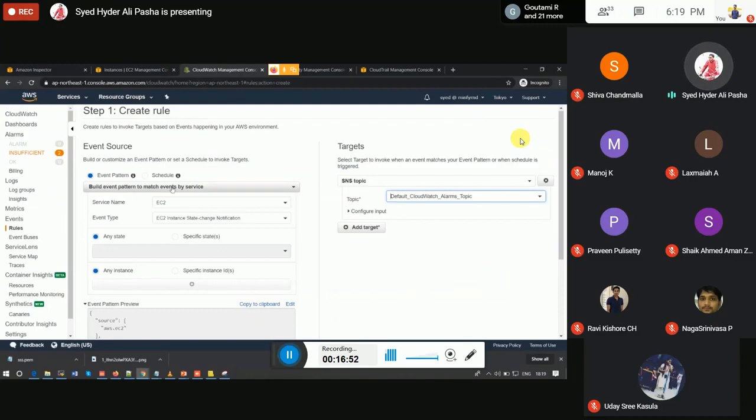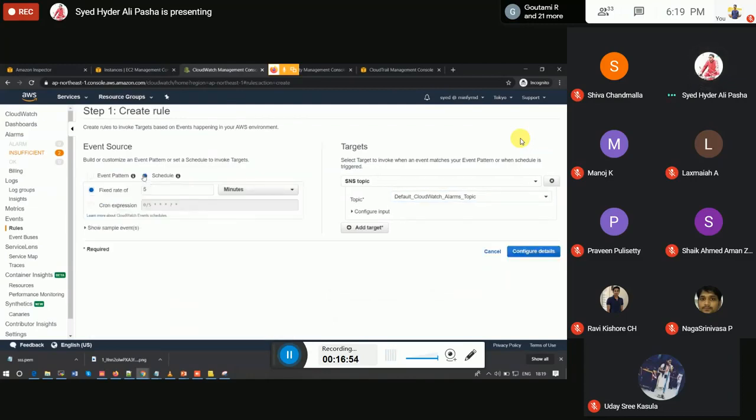If we are having a Lambda function, let's say every day at night 2 o'clock the instance should create an AMI, we will be writing a code in the Lambda function so that whenever it is triggered, the Lambda function creates an AMI.